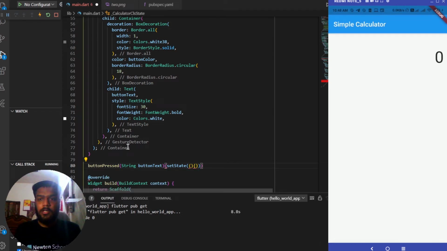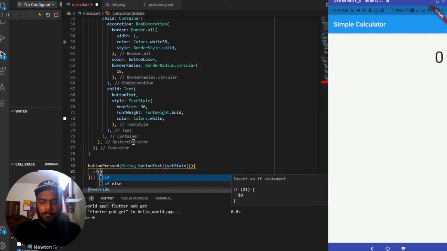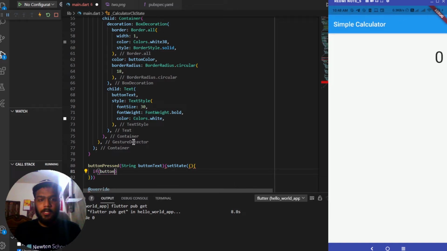Adding a semicolon, we don't need a semicolon after this. So inside this setState we can check if the button text which we have passed is equal to capital C. If this is the case, then we'll set the variables which we have created above back to their initial values.